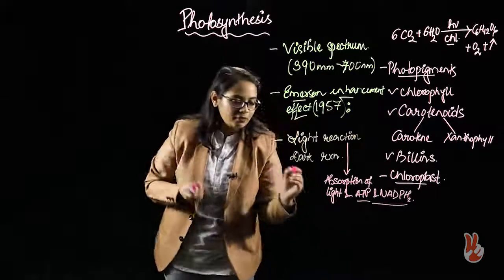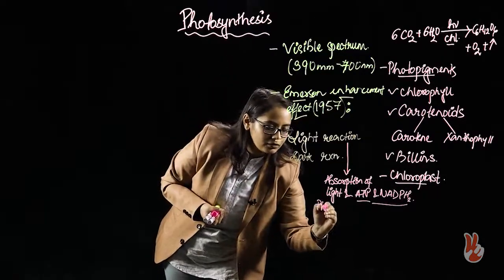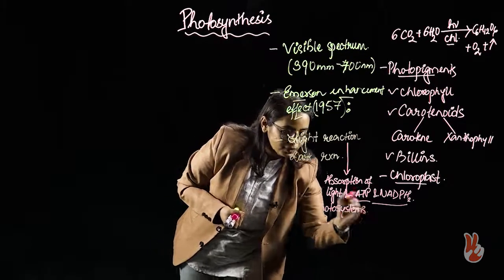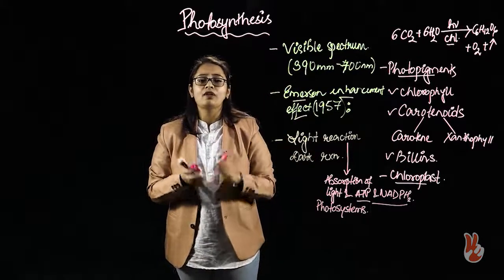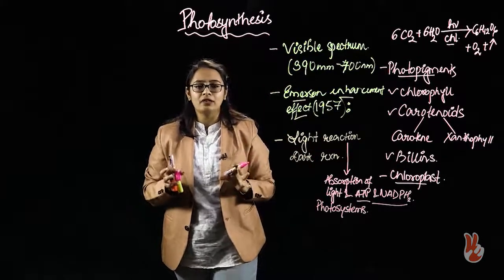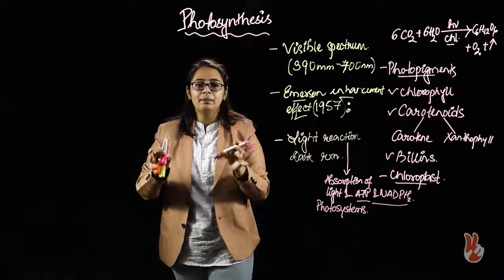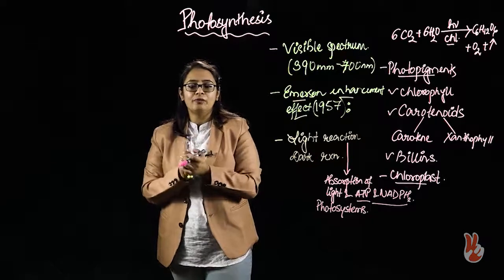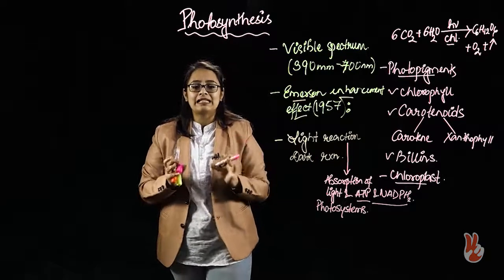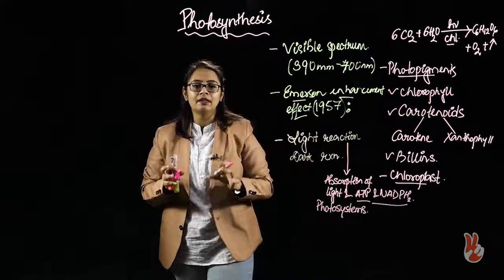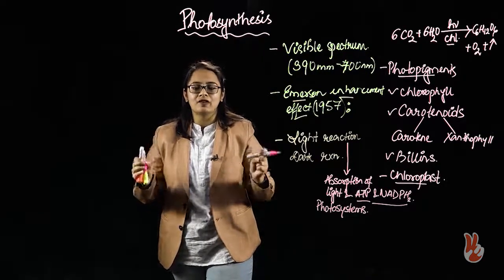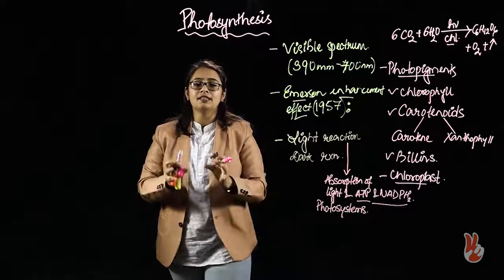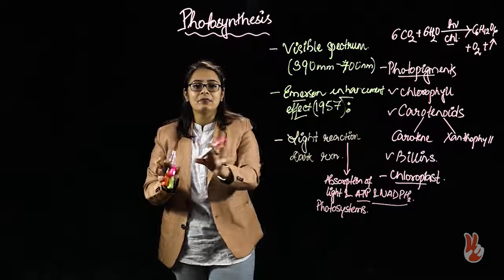Now, in light reaction, there is presence of two photosystems. These photosystems consist of special type of chlorophyll molecules, which help in the trapping of light. The photosystem consists of specialized chlorophyll molecules along with some other accessory pigments, and all together this is termed as the light harvesting complex.